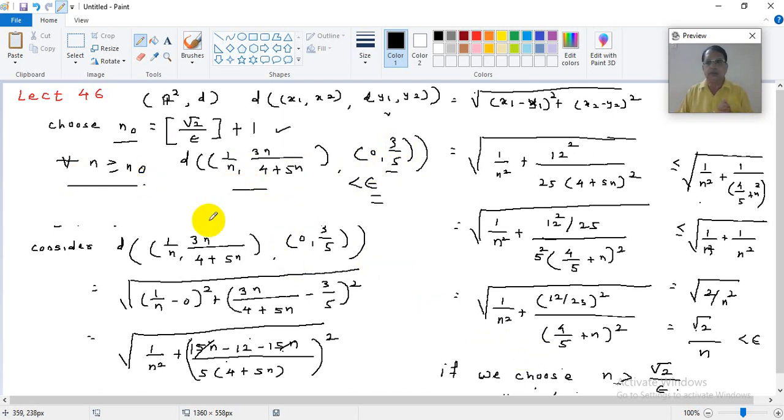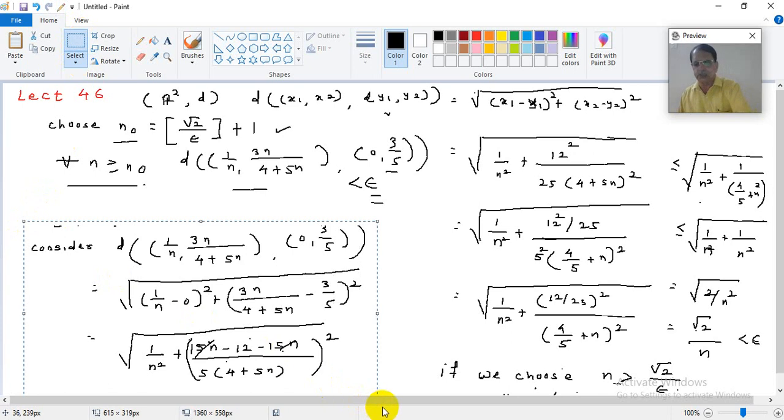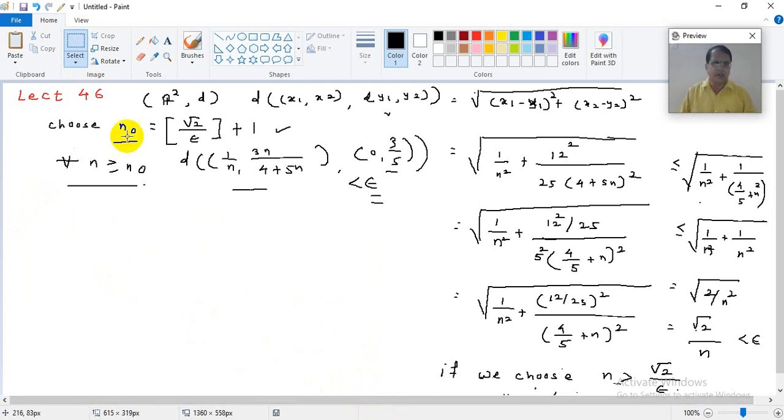n0 is this much. So we have seen that this particular calculation satisfies the definition of convergence of the sequence. So I can now finally say, what is the final conclusion out of all this discussion? Final conclusion is this sequence